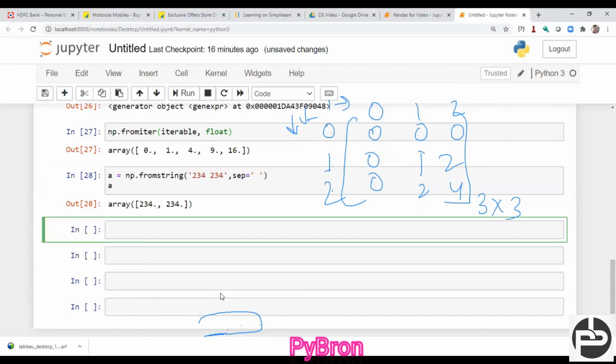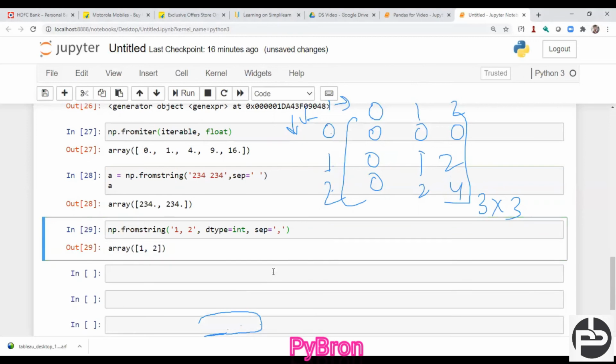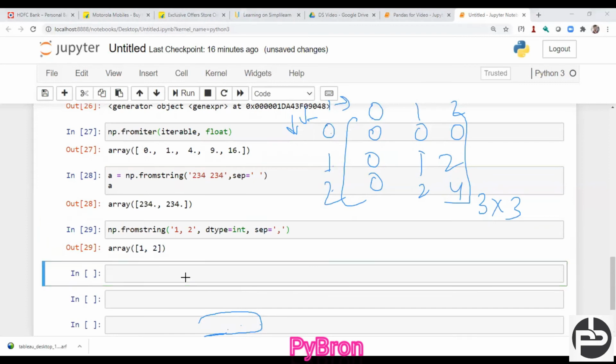Correct. So I showed you that with the help of a string we can convert. Similarly, I would like to show you a different separator, and yes, I am able to convert. And again, if you want to convert this array into a 2D array, a 2D matrix, then you are happy to go with the matrix concept I had already shown you, right? Okay. Now, let's suppose something.